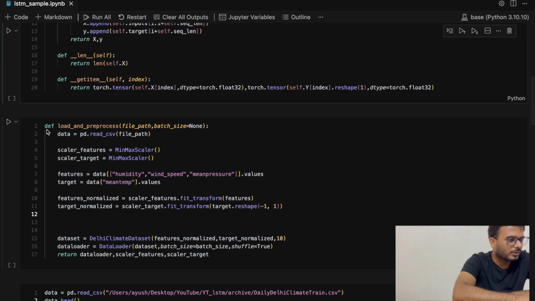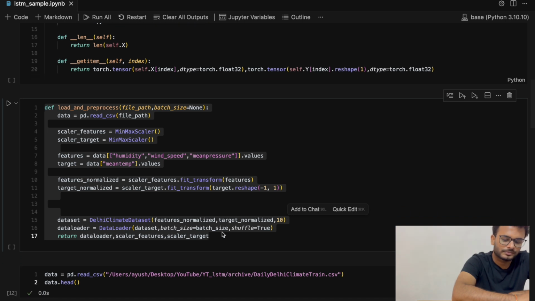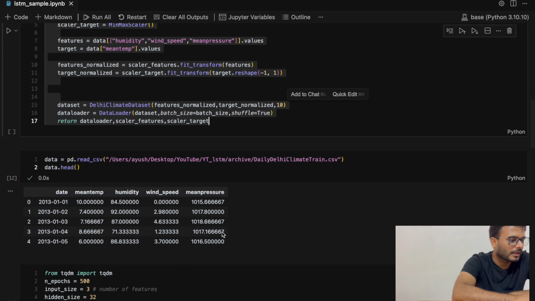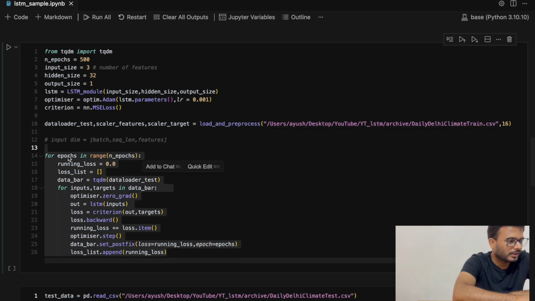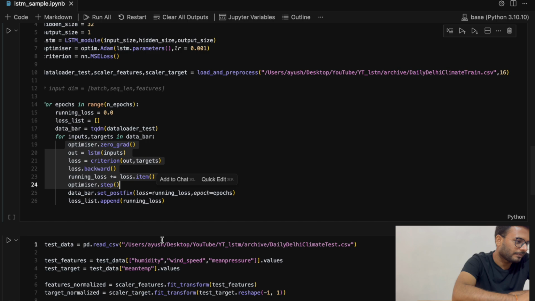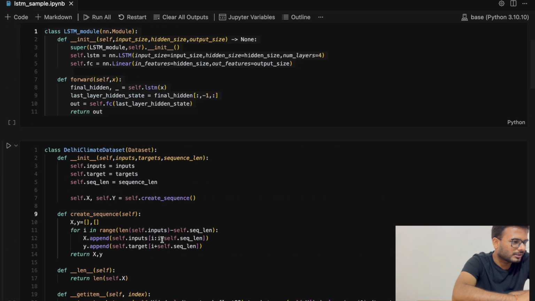Now we have the load and preprocess file. This is simply transformation to normalize the values of input and output. Then we have this normal training loop. We are running over epochs, tracking the loss. We have inputs and targets. Then we are zeroing the gradients of the optimizer, getting the outputs from the LSTM, calculating the loss, calling backward on the loss, appending the loss, and then stepping the optimizer. That is pretty much it, and I think the other thing is just classical ML stuff.